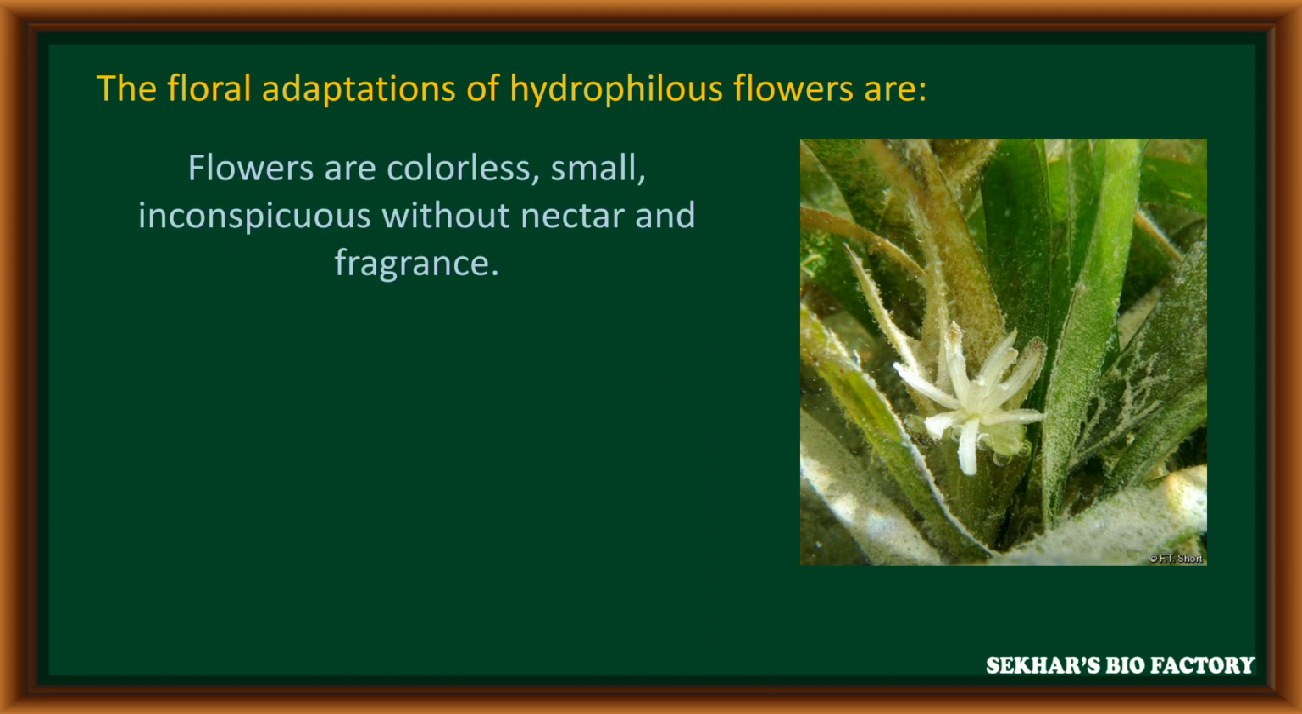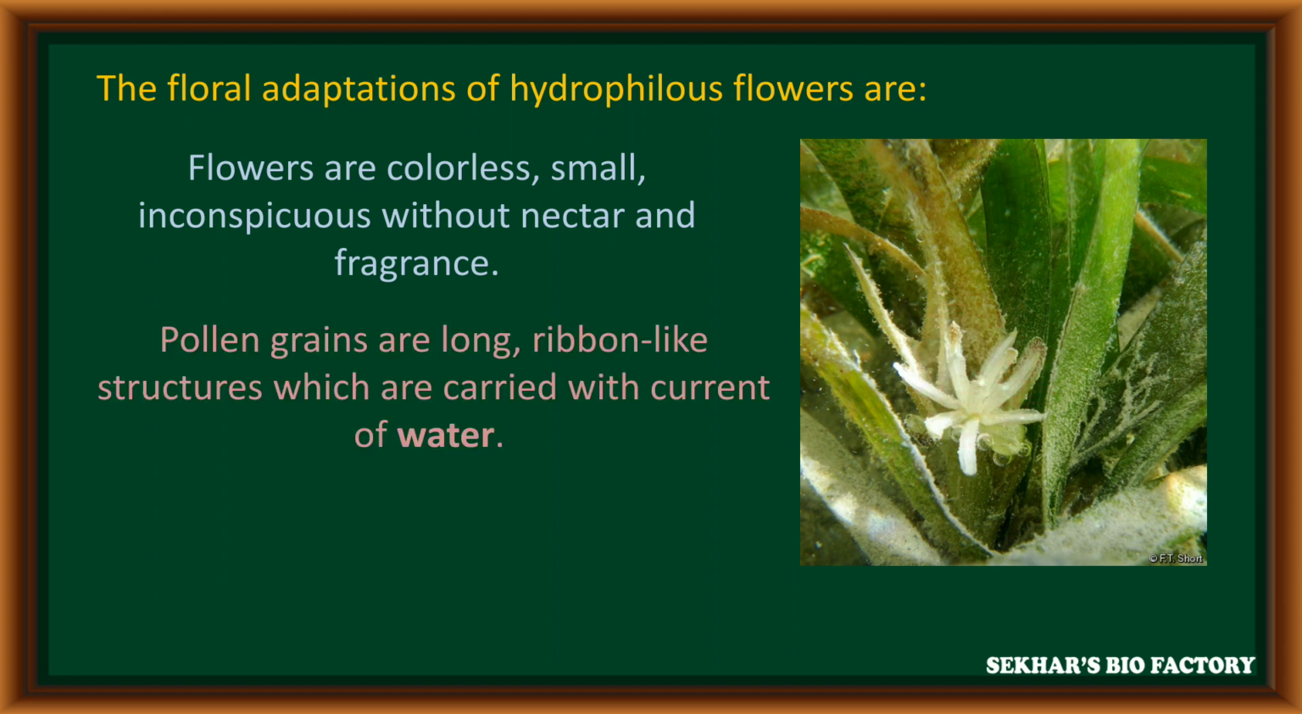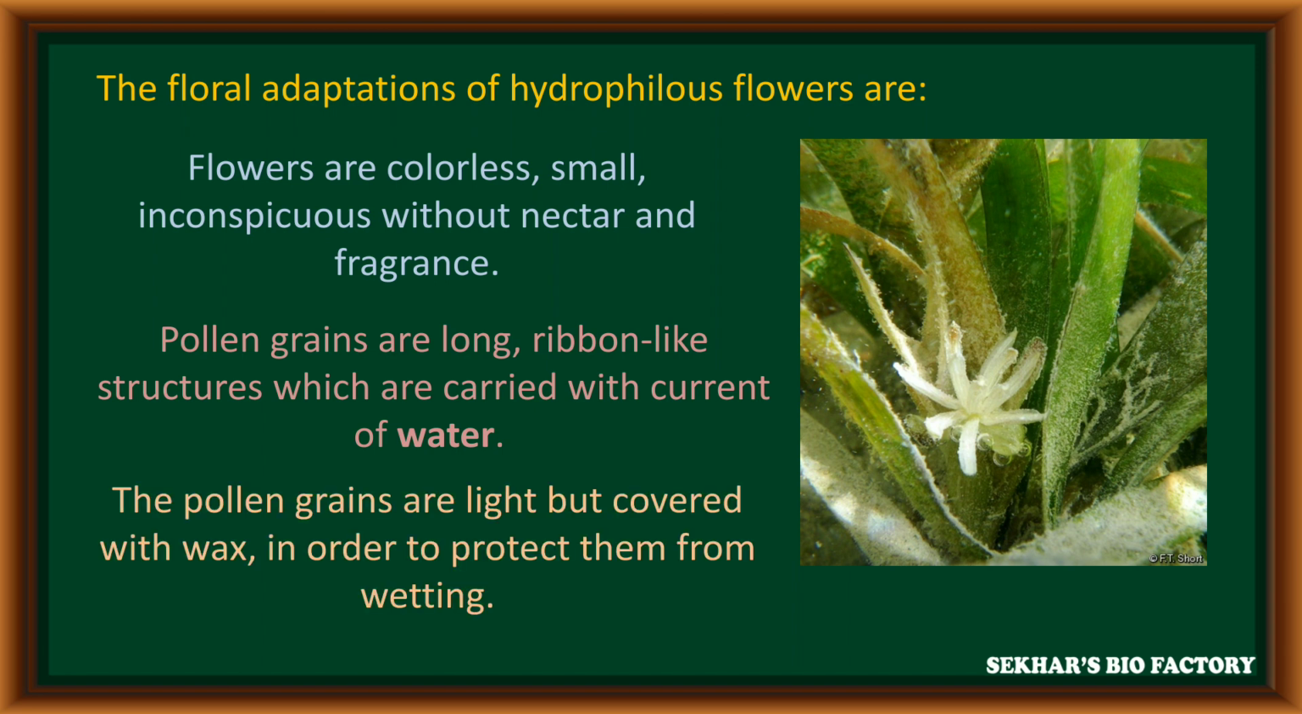The flowers which perform hydrophily are colorless and small in structure. In these flowers, nectar and fragrance are also absent. The pollen grains produced from the anther are long and ribbon-like structures, because these can easily be carried with the help of water current. The pollen grains are light, and most of them are covered with a waxy layer to protect them from wetting.